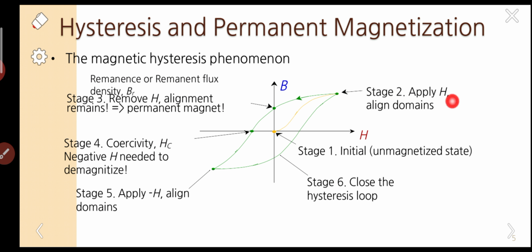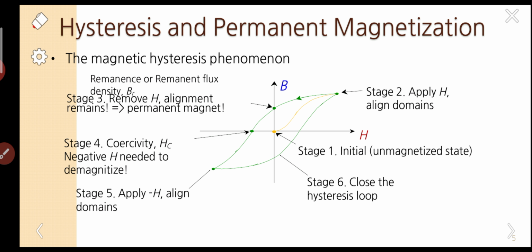The material gets saturated at this stage. From stage 2 to stage 3, what have we done? Simply we have removed the externally applied field, then it reaches stage 3.